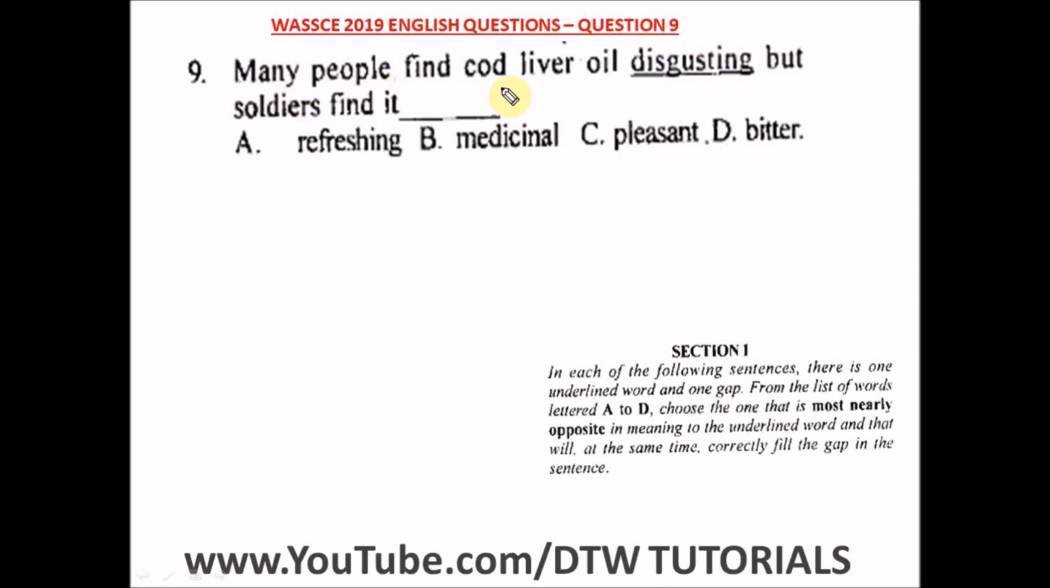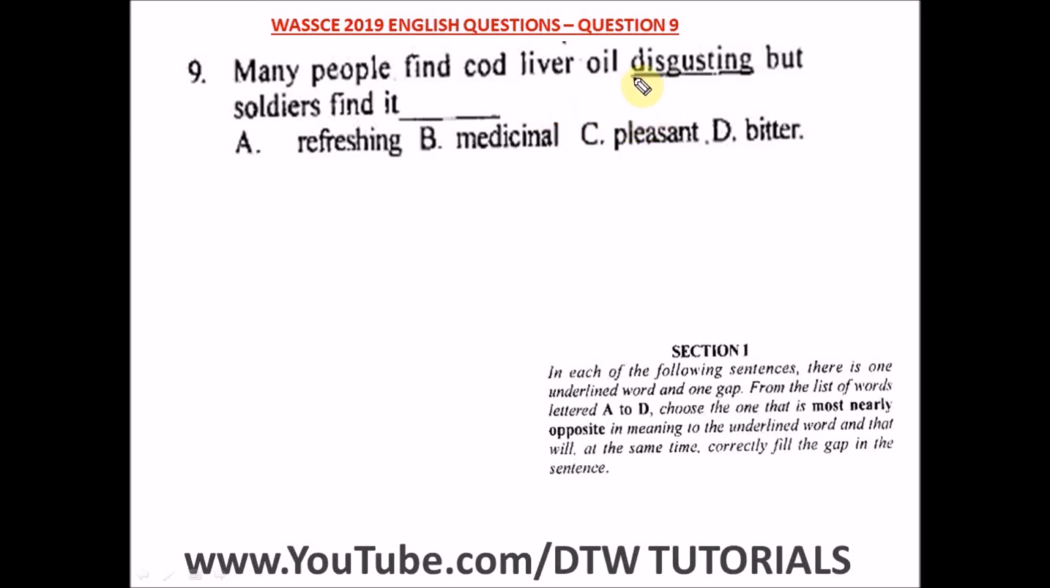It says, many people find cod liver oil disgusting, but soldier finds it dash. Okay, so what's the opposite of the word disgusting? What does disgusting mean? Disgusting means something that's repellent, repulsive to you. For instance, some people find this mosquito coil repellent or repulsive. For mosquitoes, the mosquito coil is repellent. But some other people can find this smell nice. I've seen people that sleep with mosquito coil, and it's quite nice, sweet. There is a sweet smell to them.